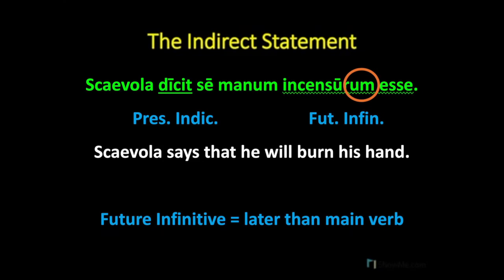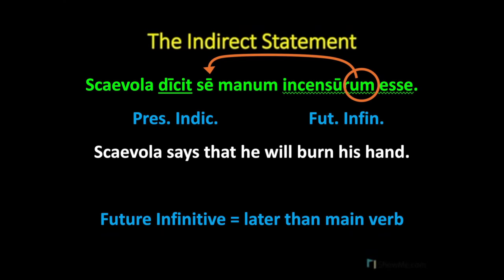Now, notice also that incensurum is a masculine accusative singular. Incensurum is just a participle from the verb incendo, and so as a participle, and like an adjective, it can have all three of the following: case, number, and gender. The case, number, and gender of this infinitive match the case, number, and gender of our accusative subject, se.